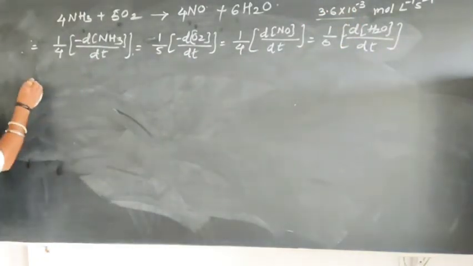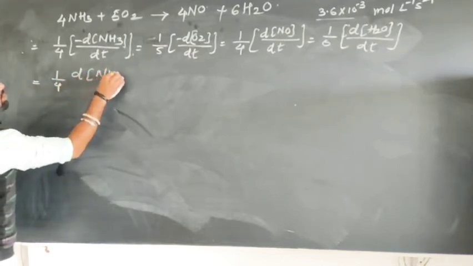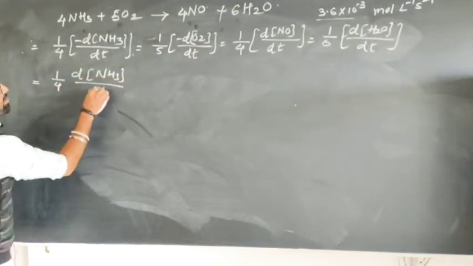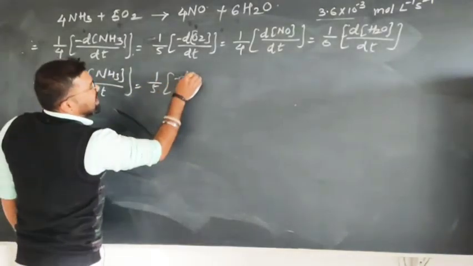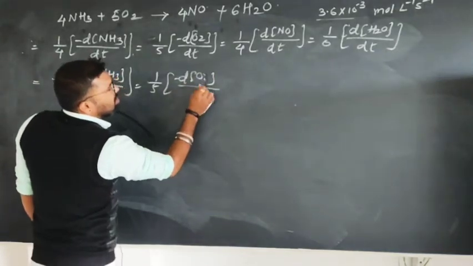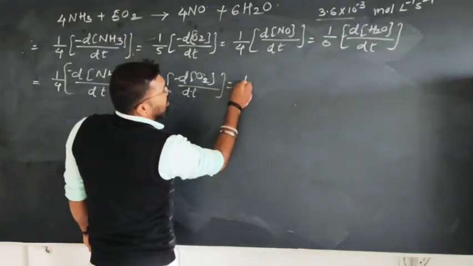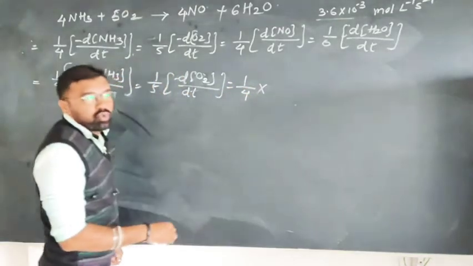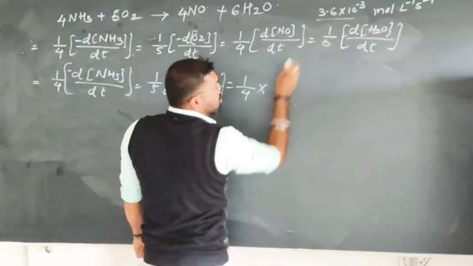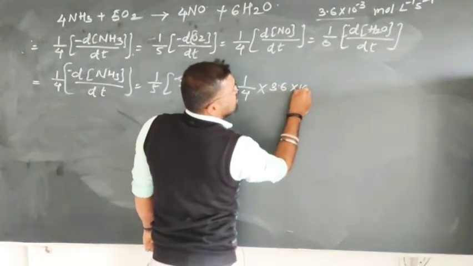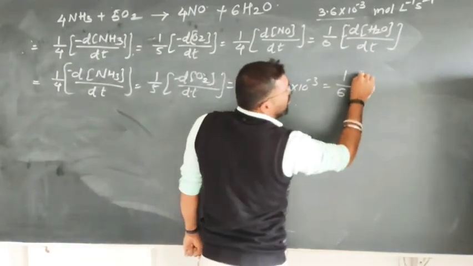That means in this equation, 1 by 4 rate of disappearance of ammonia with time is equal to 1 by 5 rate of disappearance of oxygen is equal to 1 by 4 rate of formation of NO, which is 3.6 into 10 raised to minus 3, is equal to the rate of formation of water molecule.